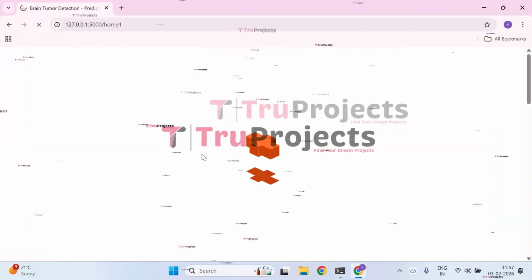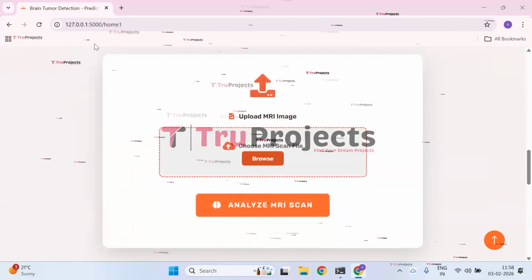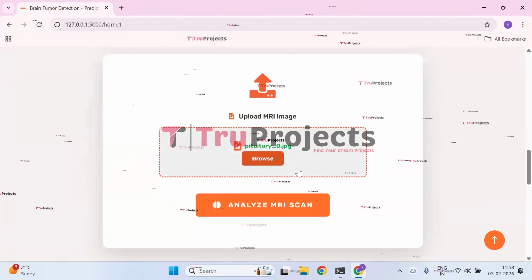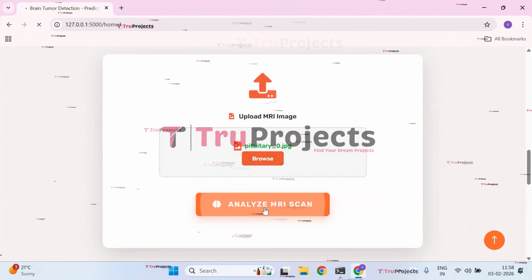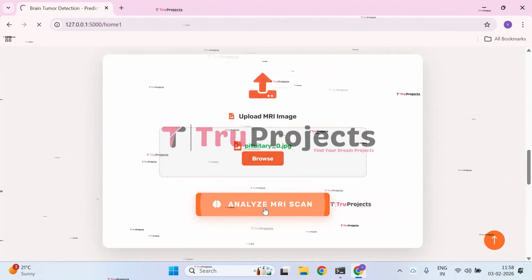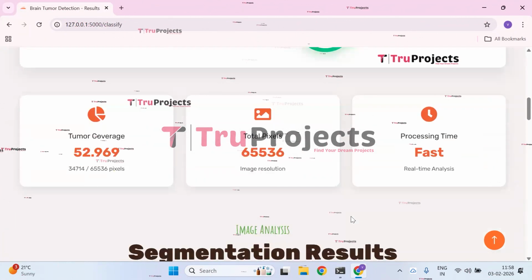Then click on Analyze Other Image. The form will open where you need to upload the image. The image has been successfully loaded, and click on Analyze MRI scan so that the given image is pre-processed and the output will be displayed as pituitary. And the confidence level is 100%.